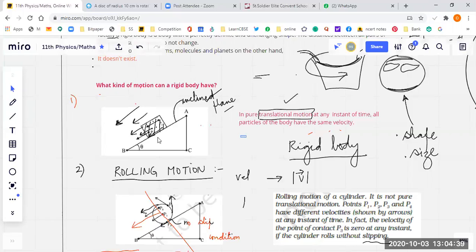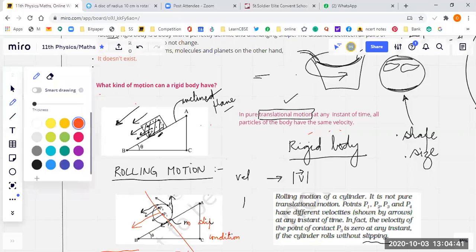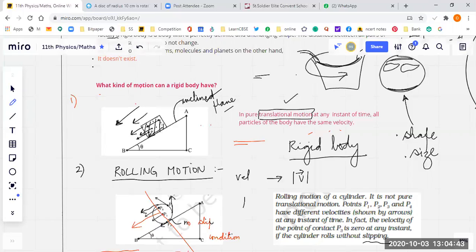See, this is the piston. Imagine this is a circular piston. It's moving in a cylinder, right? It goes further, comes back, goes further, comes back. This is also a case of translational motion. All the particles inside the piston are moving with the same velocity, whether forward or backwards.